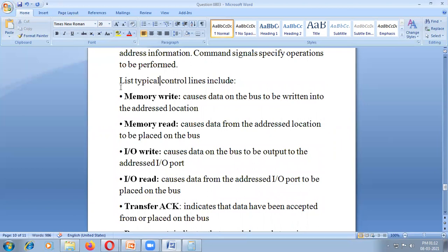Typical means some examples of control lines included in the microprocessor. Final exam question.